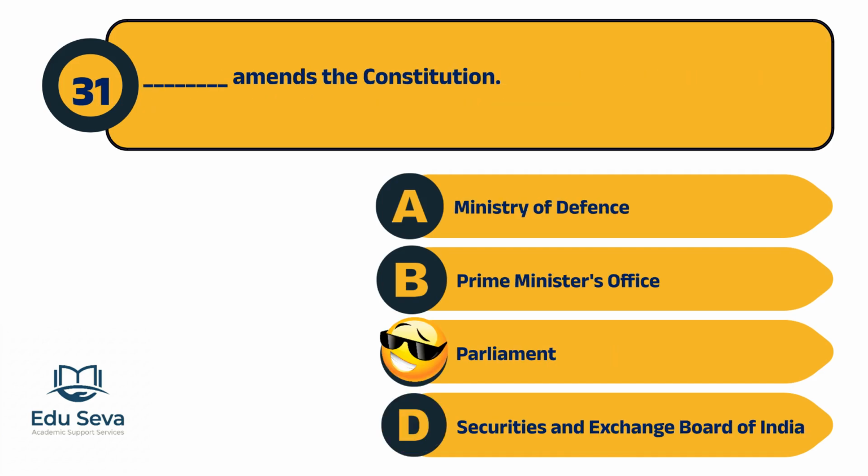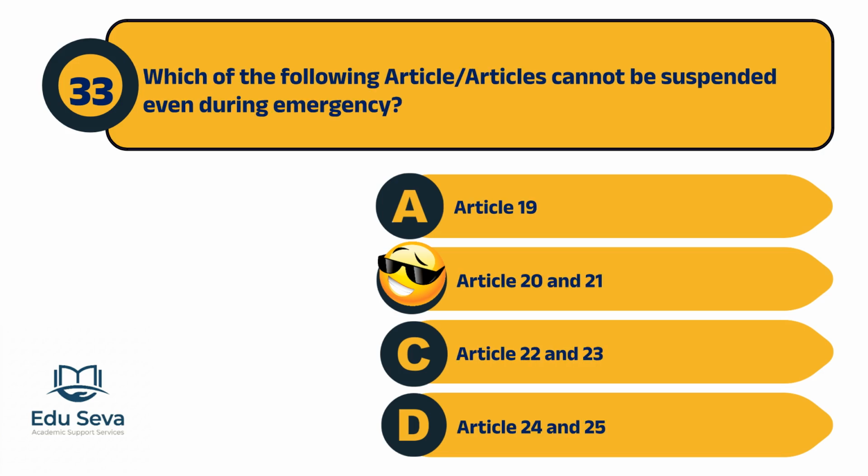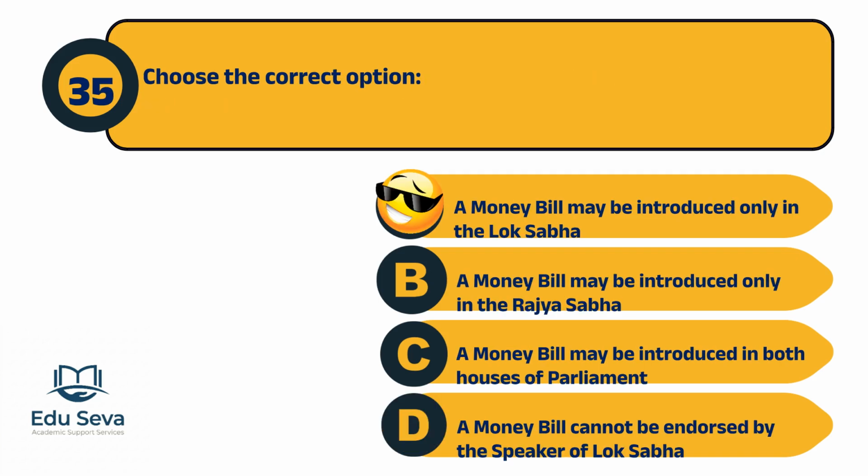The Parliament amends the Constitution. There are 6 fundamental rights mentioned in the Indian Constitution. Articles 20 and 21 cannot be suspended even during an emergency. Under the Constitution of India, tribunals being in Part 10 is not correctly matched. A money bill may be introduced only in the Lok Sabha.